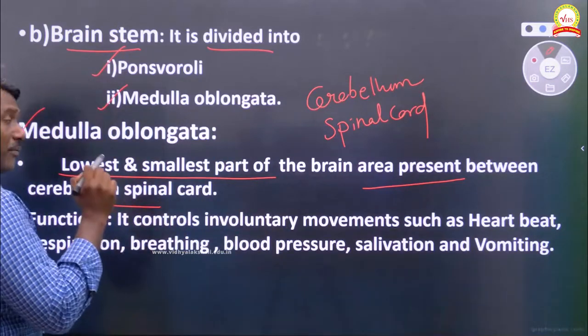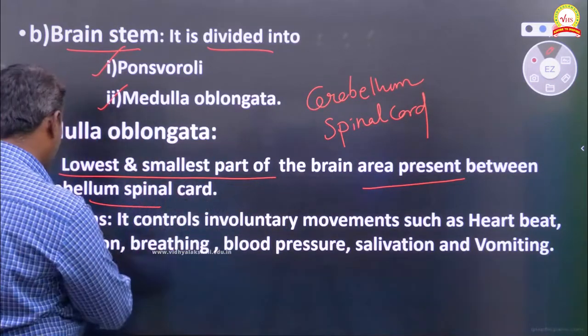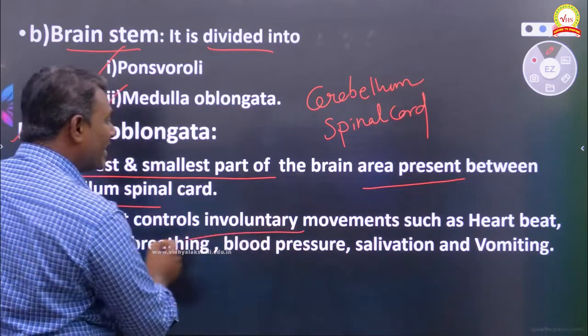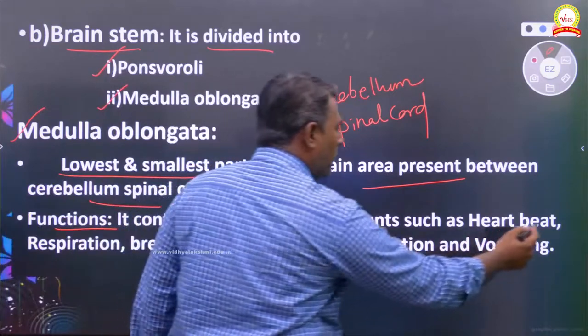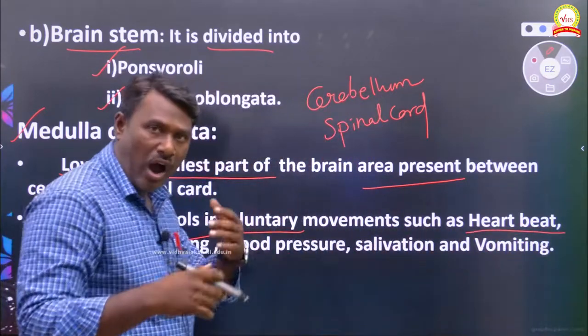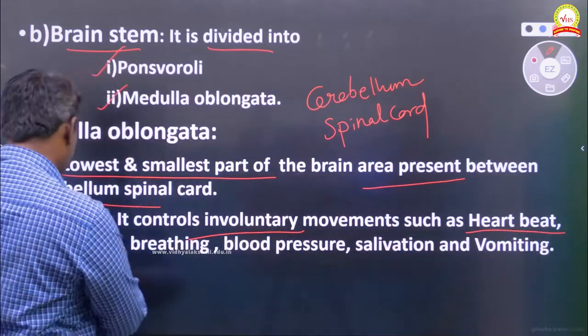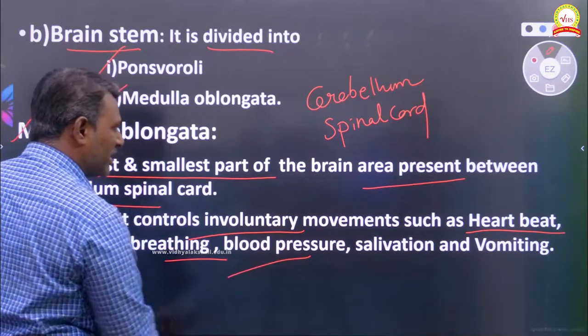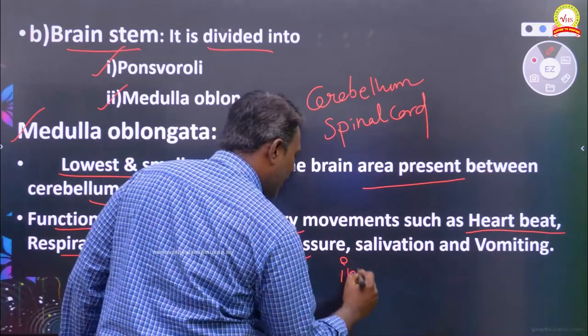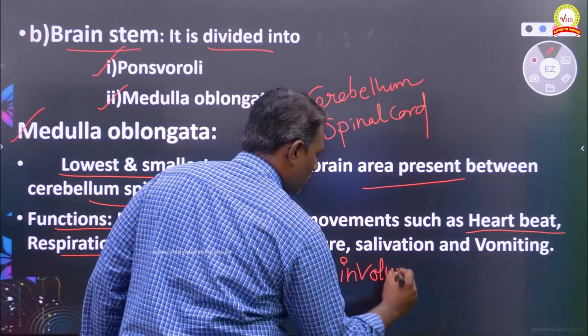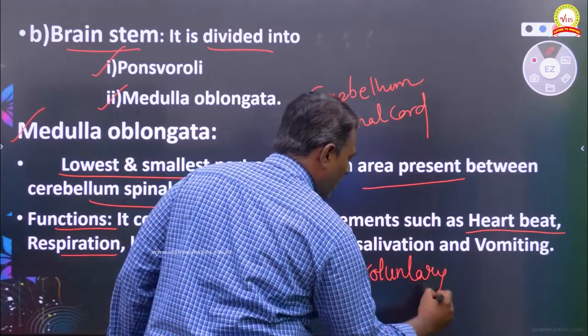A very important function of the medulla oblongata is that it controls involuntary actions, particularly heartbeat, respiration, breathing, blood pressure, salivation, and vomiting. All these we can call involuntary actions.